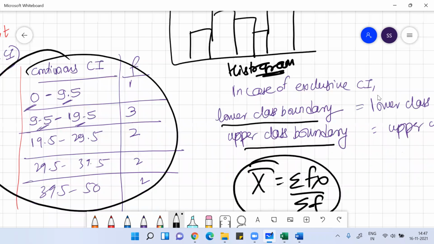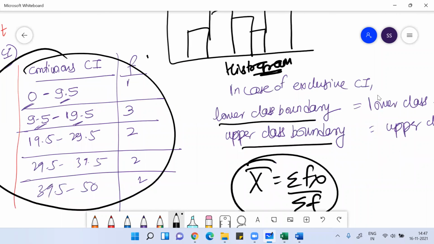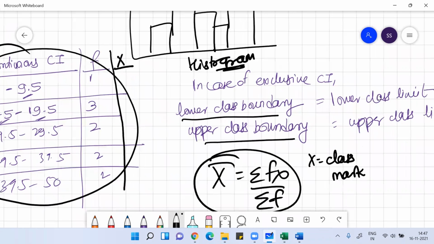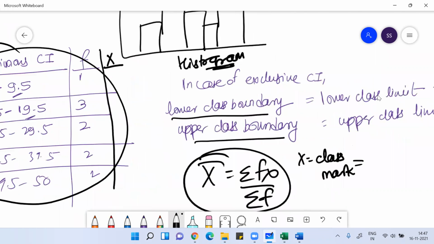If I take the midpoint of this histogram, that is called x, or also called the class mark. It is the upper class boundary plus the lower class boundary divided by 2.